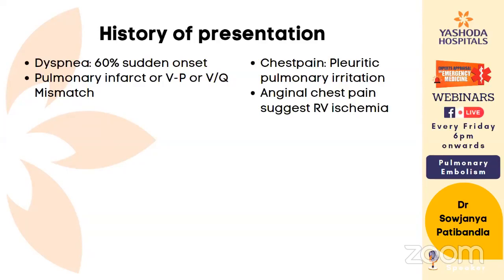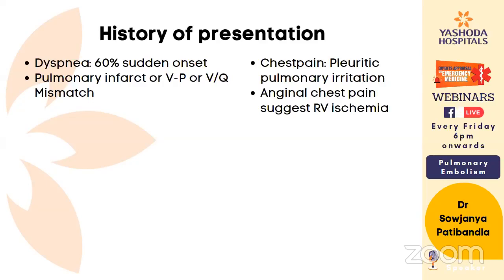Coming to the ECG findings, the most common ECG finding whenever we speak about PTE is the S1Q3T3 pattern, which is most commonly described by many textbooks, but in general practice, you will see it in only around 20 to 30% of cases. What are the other findings? Non-specific tachycardia or non-specific STT changes can be seen, or ST elevation in AVR can give a clue that this can be PE.